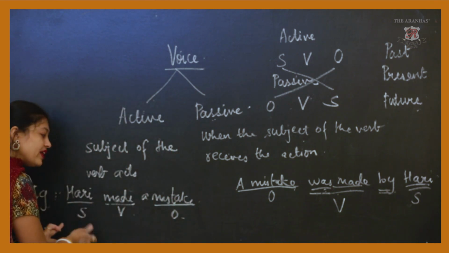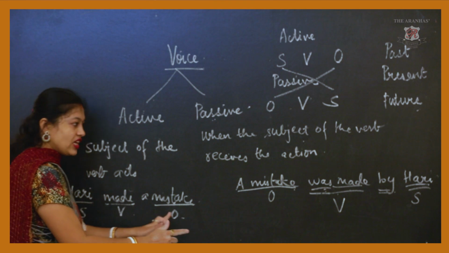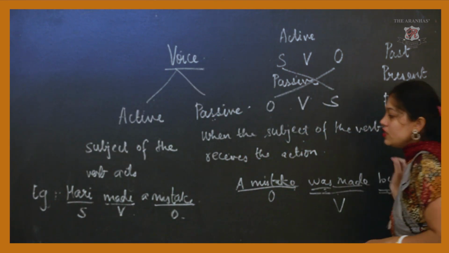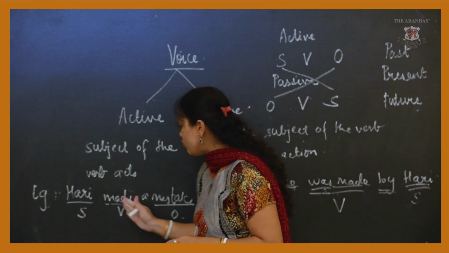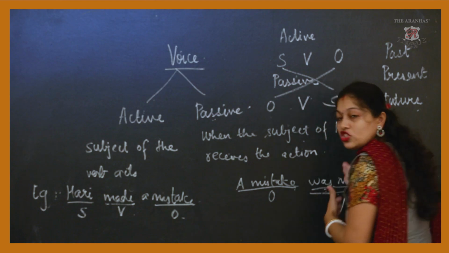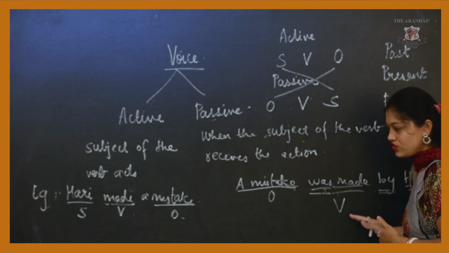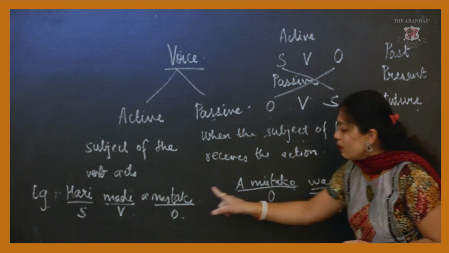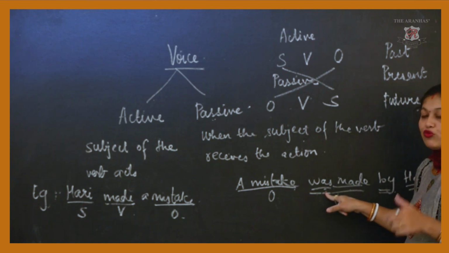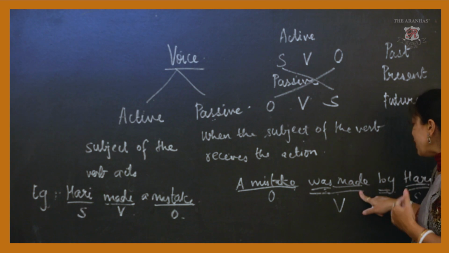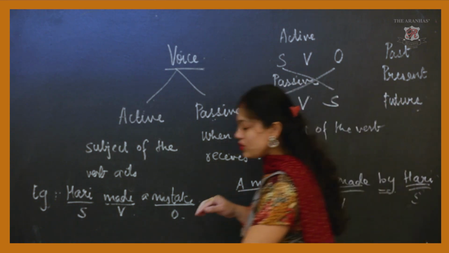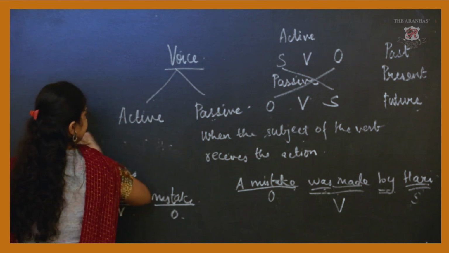Okay, I have shown one example. Hari made a mistake. Here a mistake was made by Hari. Here we have the structure of subject, verb and object. I flip-flop my sentence when it is converted to passive voice. I take my object first. Mistake is an object. A mistake, I am using the helping verb was, I am using the verb by subject, that is Hari.